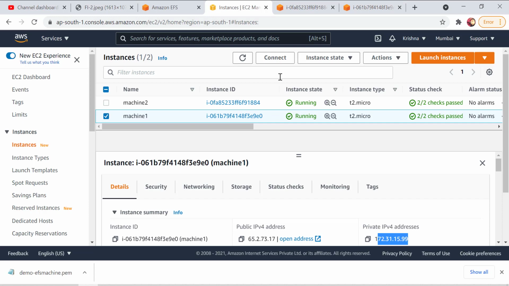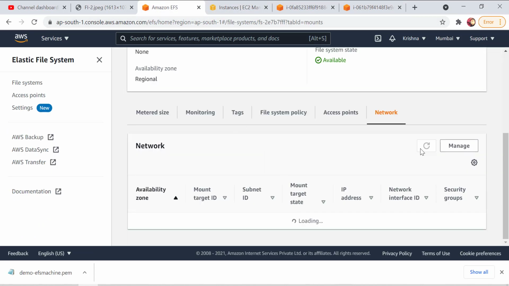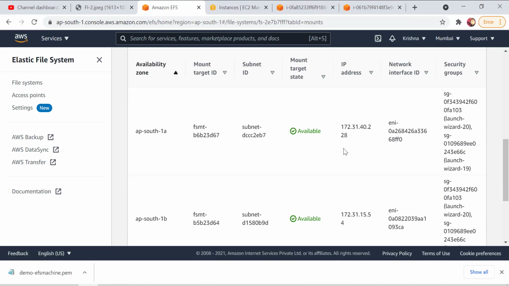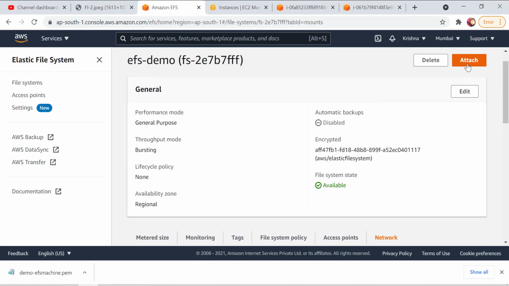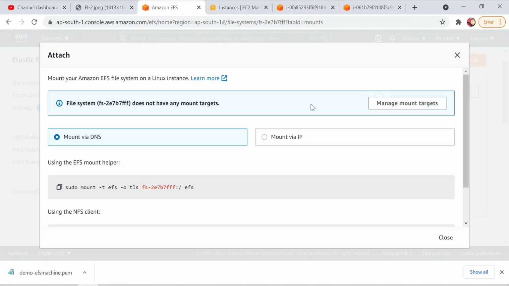Okay, now let's come back to the EFS and see if it's done or not. Now it's available. The mounting is now done. Okay guys, now what we will do is click on attach here. Here you will find mount via DNS.